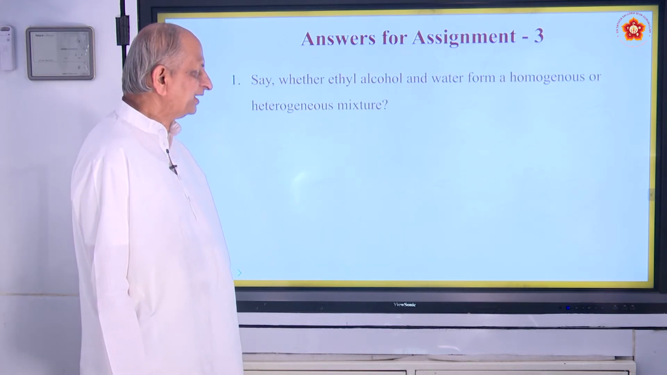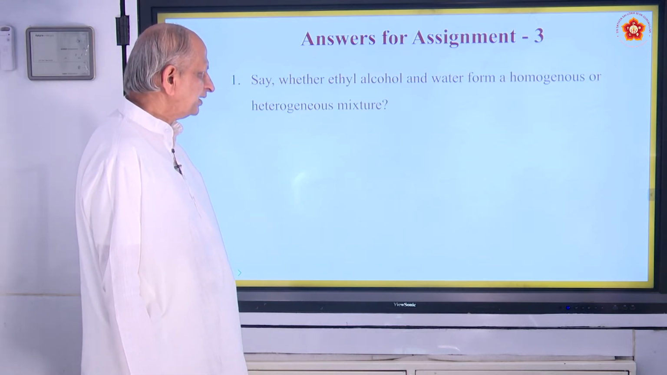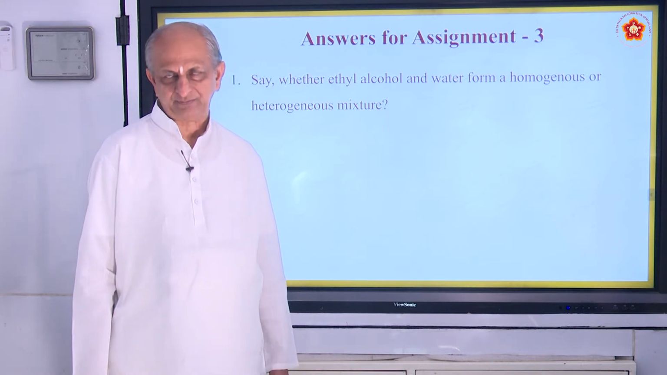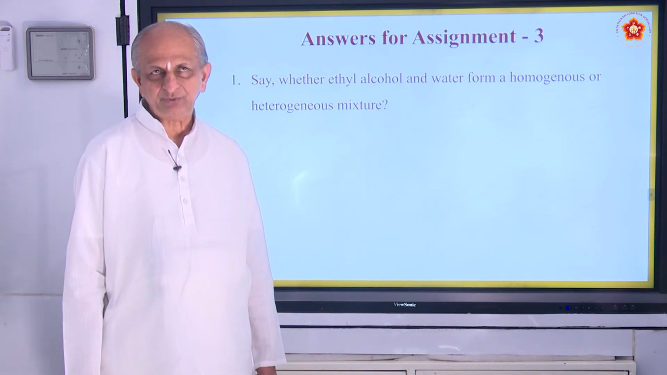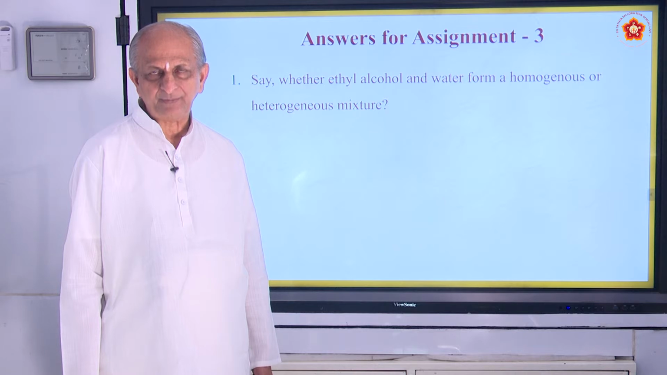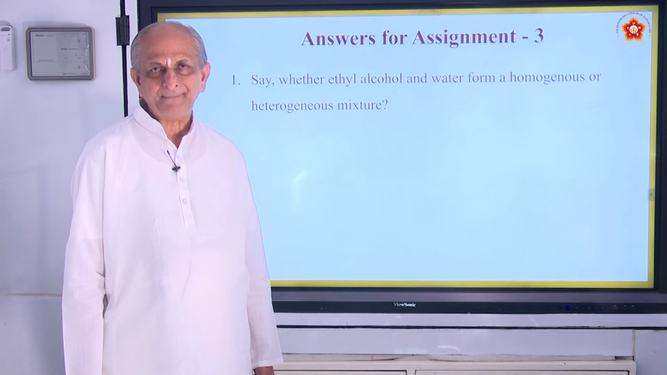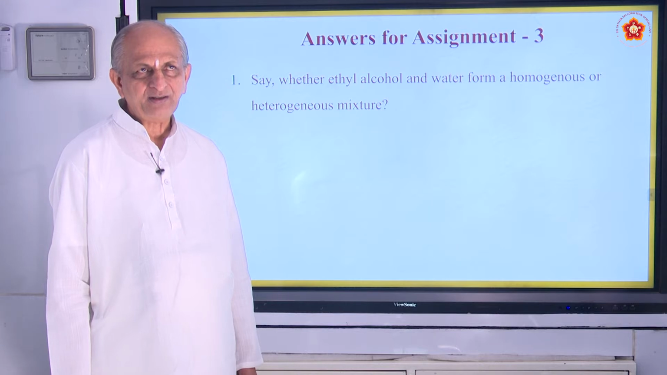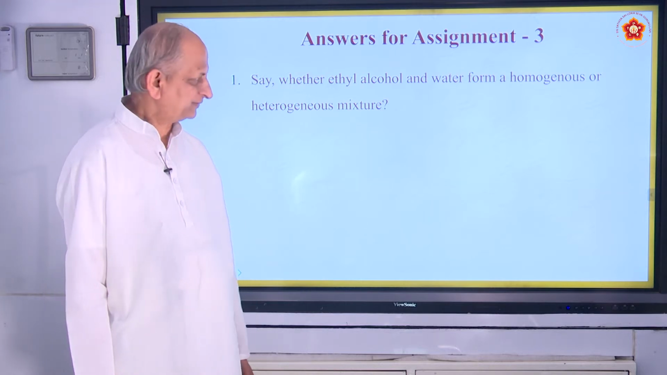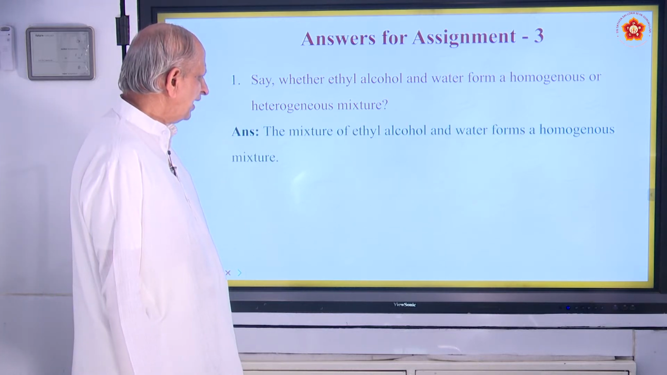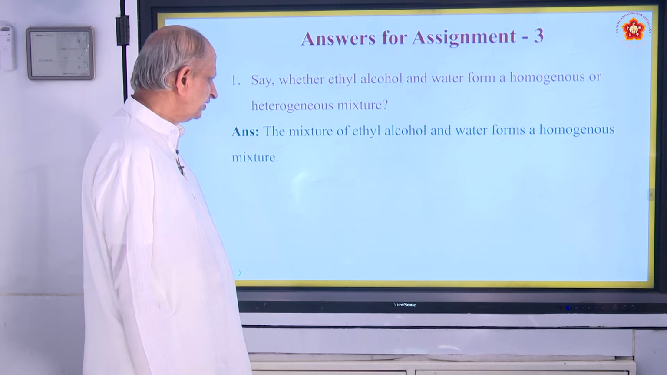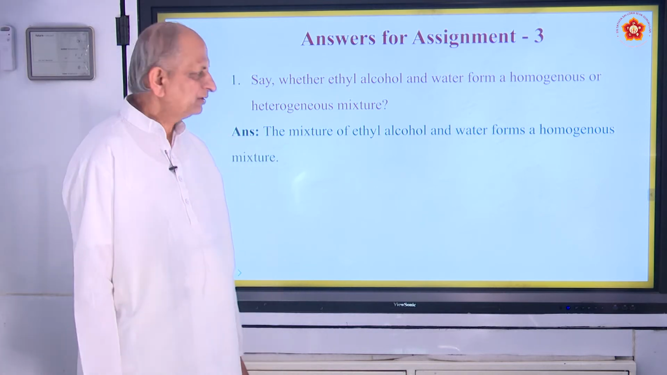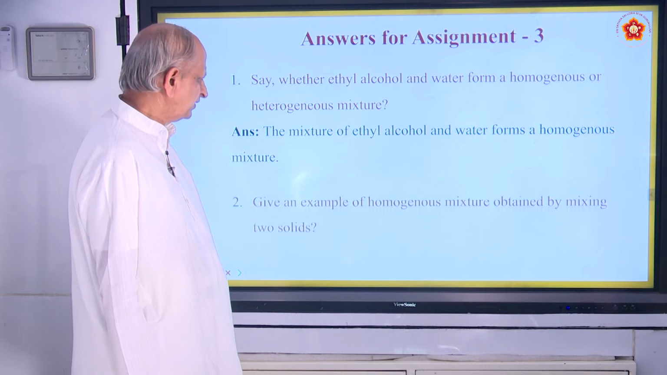Now coming to the home assignment: do ethyl alcohol and water form a homogeneous or heterogeneous mixture? A homogeneous mixture is one where the two substances are mixed completely, or you cannot separate the two layers, and the answer is it is a homogeneous mixture. Just as you have salt solution or sugar solution, it is a homogeneous mixture.